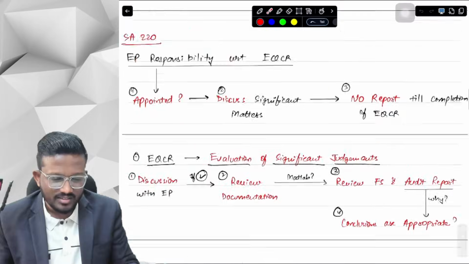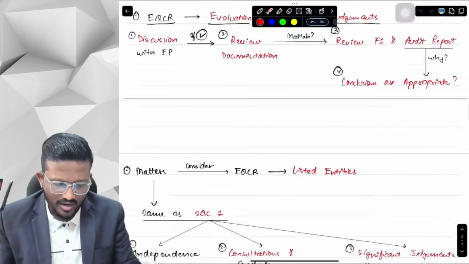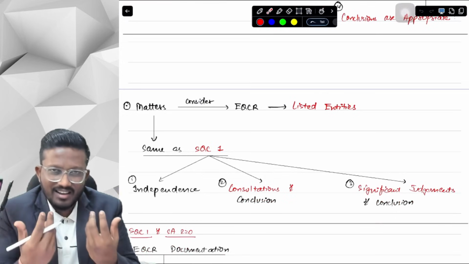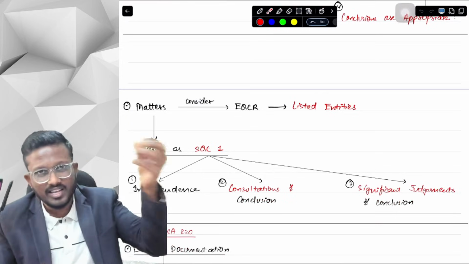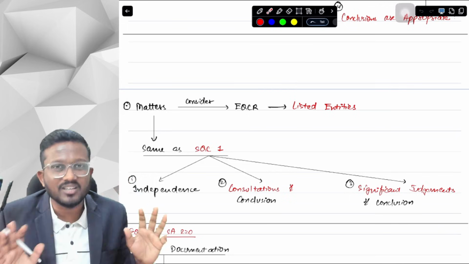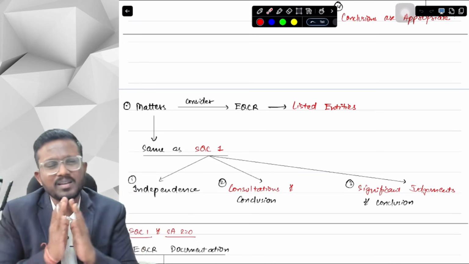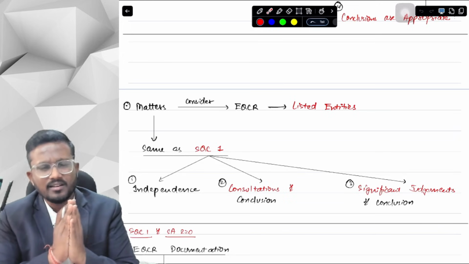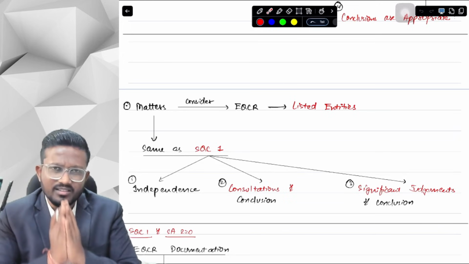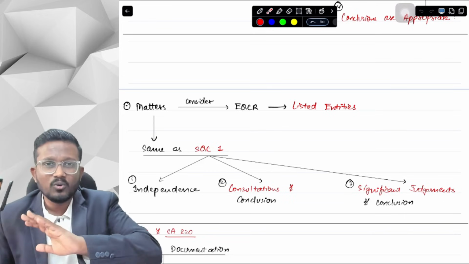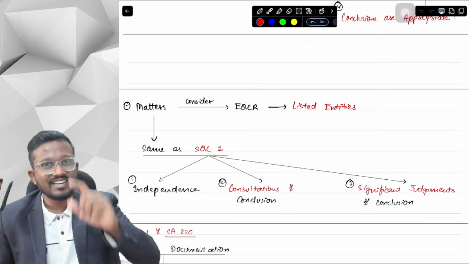There were around 8 points in SQC1, and now here around 3 points. You have to write both so that whichever the ICAI suggested answer is, you get the marks. If ICAI suggested answer is SQC1, they will give marks according to that. If ICAI suggested answer is SA 220, they will give marks according to that. Don't make it more complex, please. Whatever answer you think fits, you write. Whether it is 2, whether it is 3, you can write 3 answers as well. Don't worry about it. Writing more doesn't get you less marks, but writing less gets you less marks.